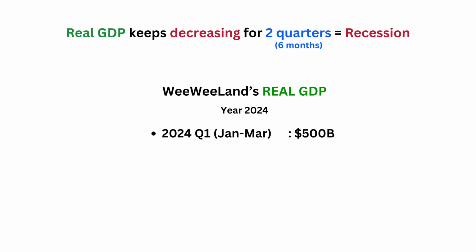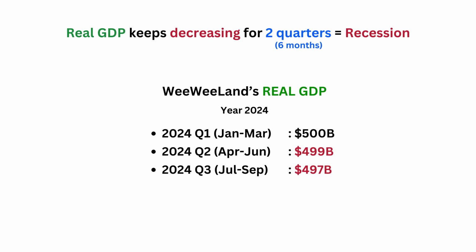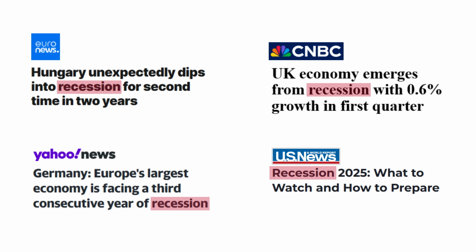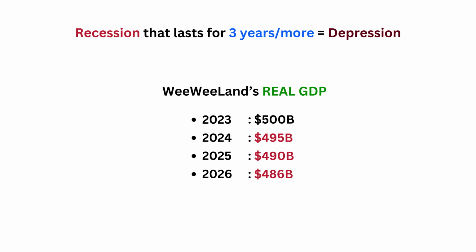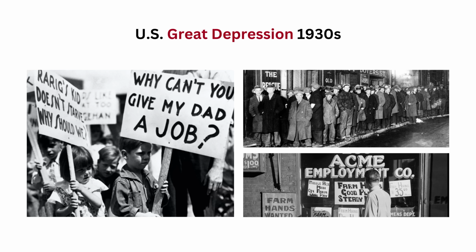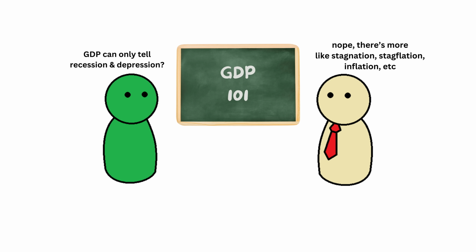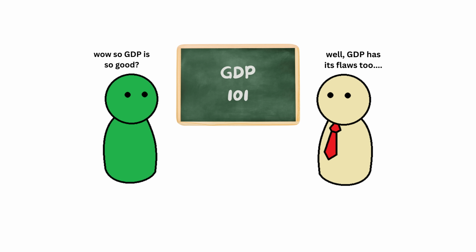For example, if a country's real GDP drops for 2 quarters or 6 months in a row, it could mean a recession, a term you might have heard a lot from the news. If the recession continues for 3 or more years, it could become a depression, like the Great Depression in the US during the 1930s. Many other economic conditions can also be understood from GDP. But of course, GDP is not perfect, as it still has lots of disadvantages and flaws.